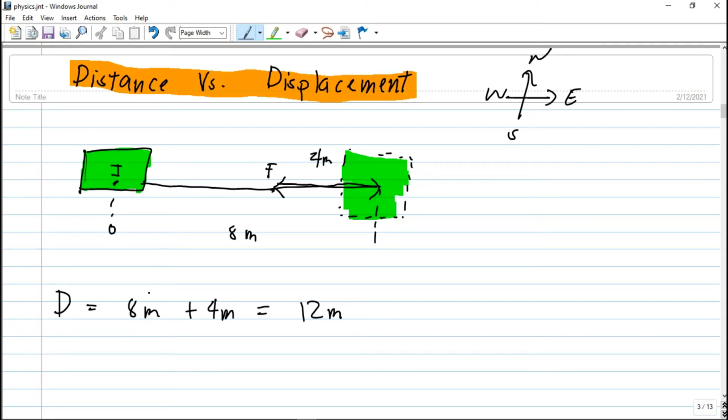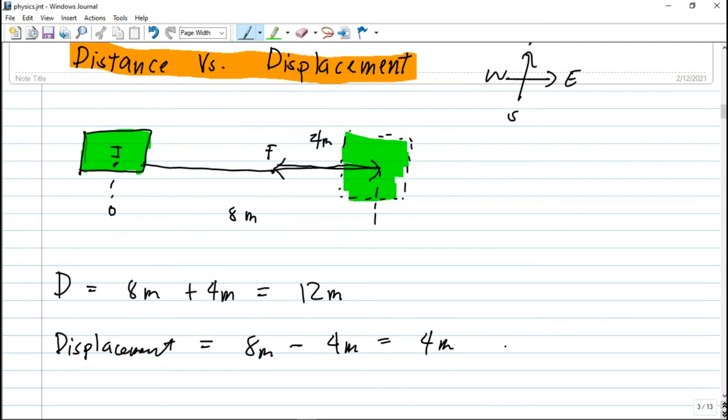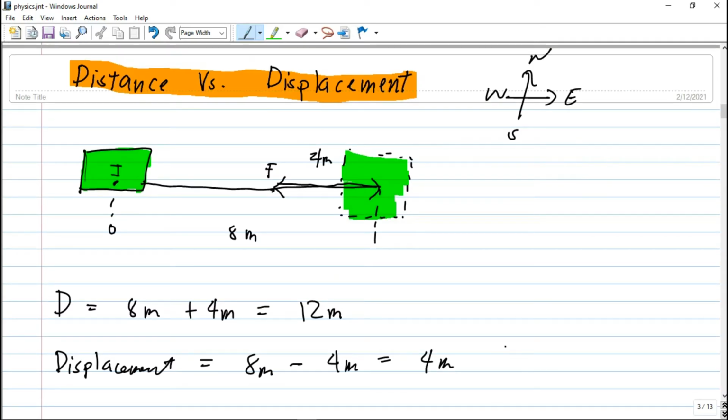So distance only has magnitude and displacement has magnitude and direction. So yung 4 meters, i-consider natin yung symbol niyang negative because bumalik siya sa west. Therefore, yung displacement natin, displacement is equal to 8 meters minus 4 meters, that is just equal to 4 meters. So that's the difference between distance and displacement.